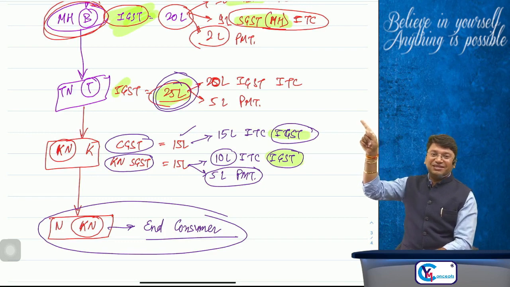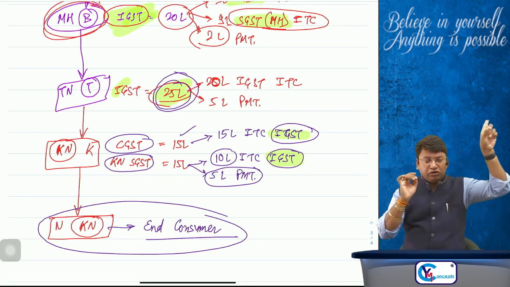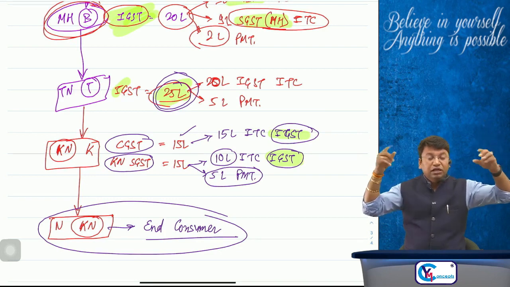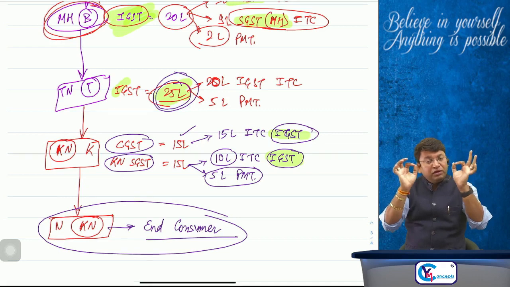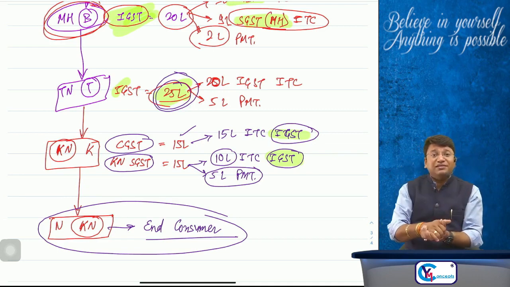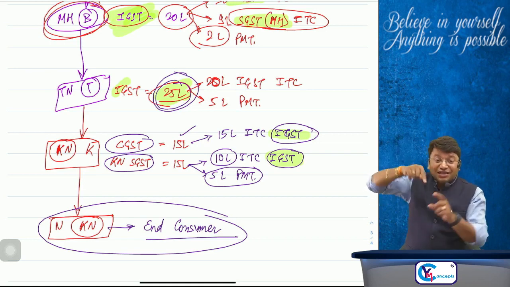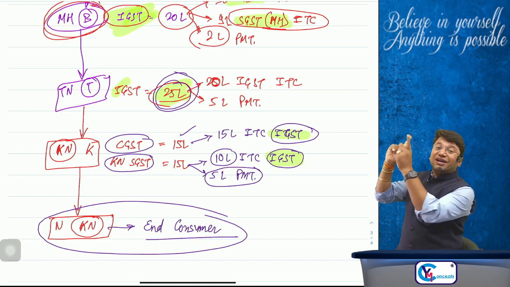Karnataka state government. Sir, the fundamental of GST was that 50% revenue will be of the central government and 50% will be of the state government. But in case of interstate transactions, sir, 50% will be the revenue of which state government? This is the question and answer. Practically, we have seen that the revenue will go to the Karnataka state government.